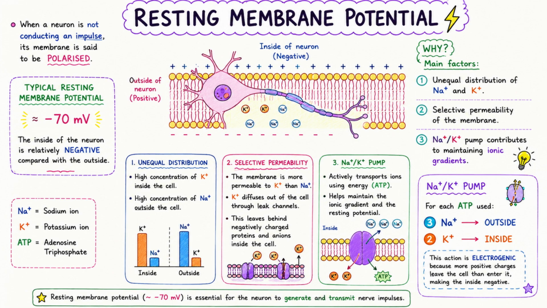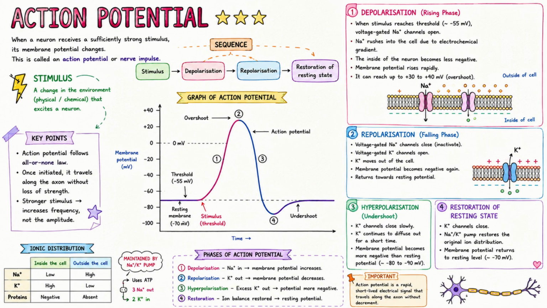Resting potential and action potential. When a neuron is not conducting an impulse, its membrane is in a polarized state. The resting membrane potential is approximately -70 mV. This is maintained by the unequal distribution of sodium and potassium ions, along with the selective permeability of the membrane. The sodium-potassium pump moves 3 sodium ions out and 2 potassium ions in for each cycle.